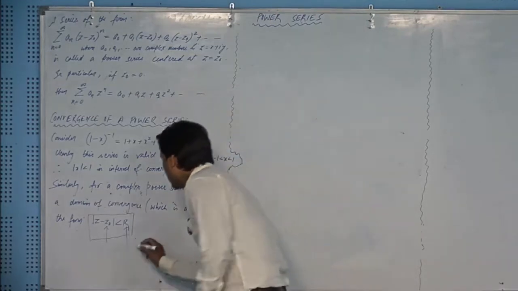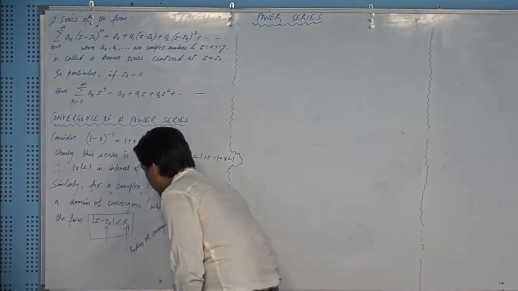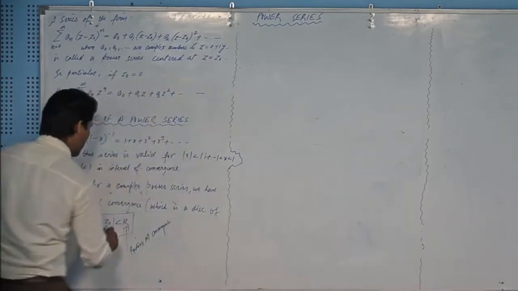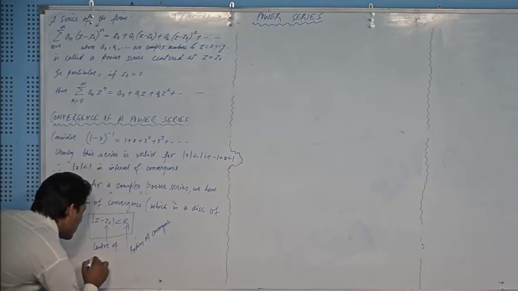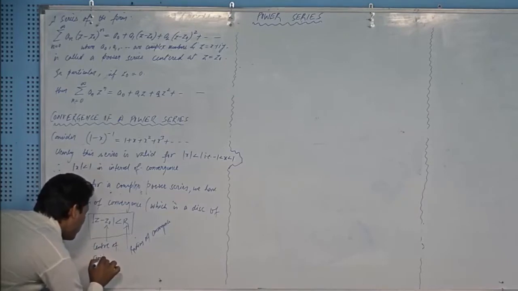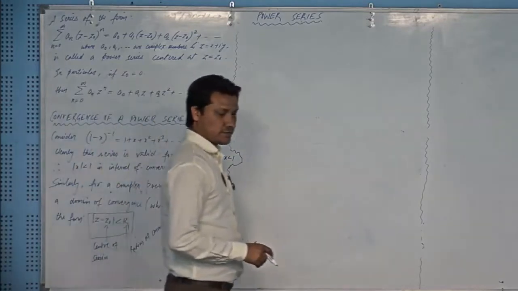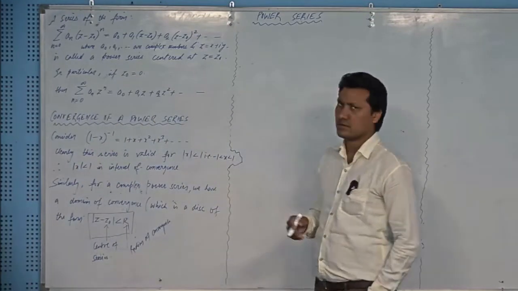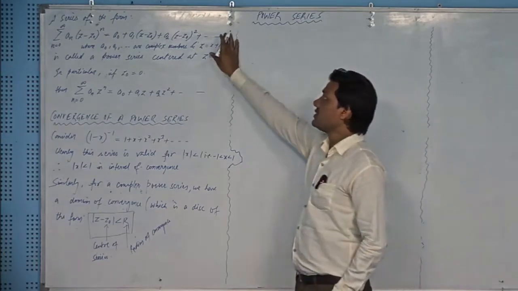I will write it here: radius of convergence of the power series given by this one. And this is the center of convergence, the center of the series.